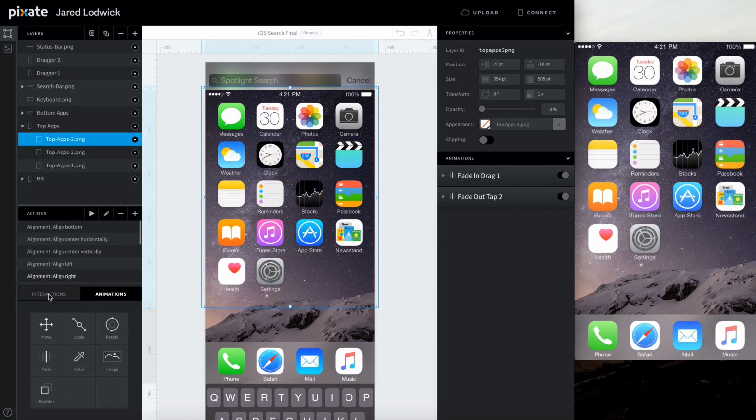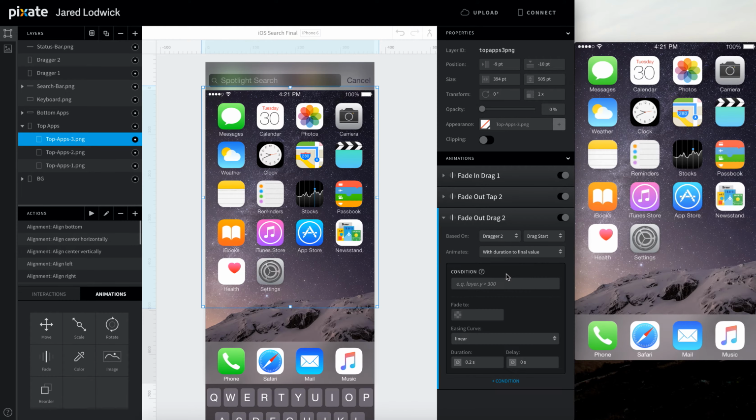Let's do the same thing for top apps 3, 2, and 1. Add fades to all of them. We'll use the same values. Zero, 0.1 second.